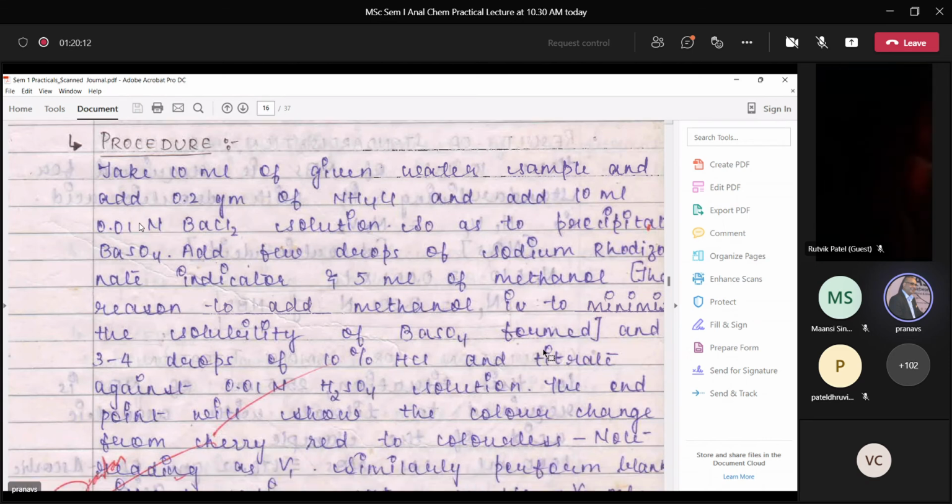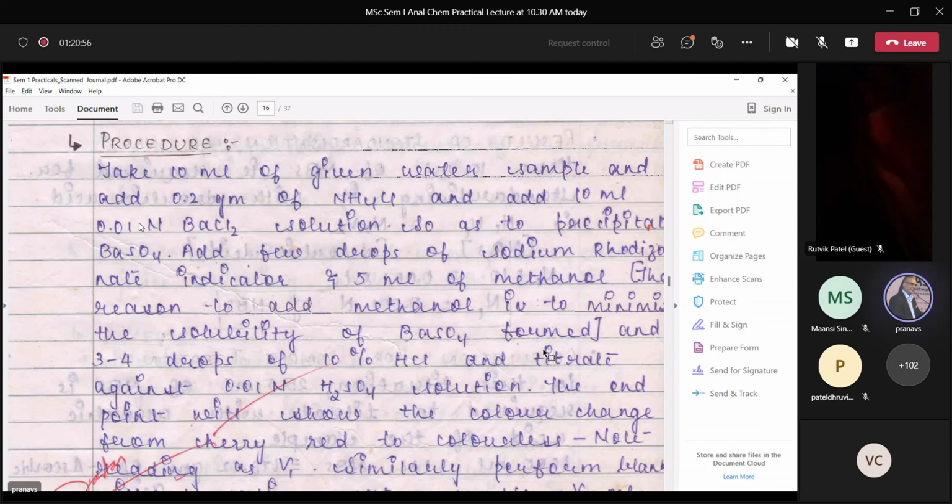Now in this process, the whole procedure is take 10 ml of, say, given water sample, and then you add ammonium chloride, and then excess of barium chloride. So what happens here is, for complete reaction you add ammonium chloride, and barium chloride will precipitate sulfate ions in solution. The moment you do this, you will start to see precipitates in your sample. This will give you an indication that yes, barium sulfate is formed. So when you add excess, it will completely precipitate sulfate ions.